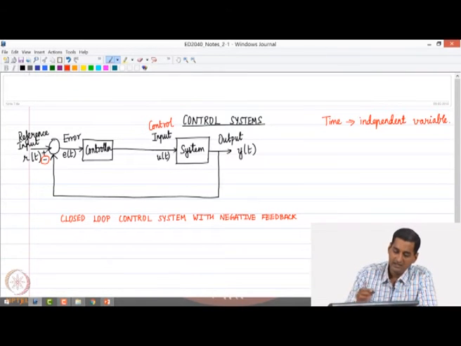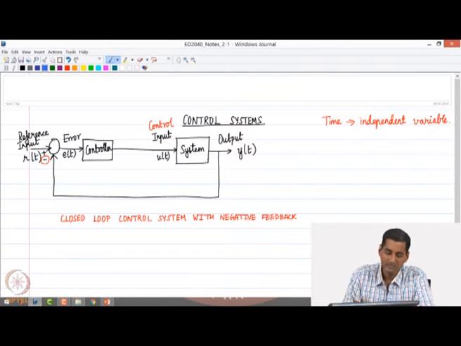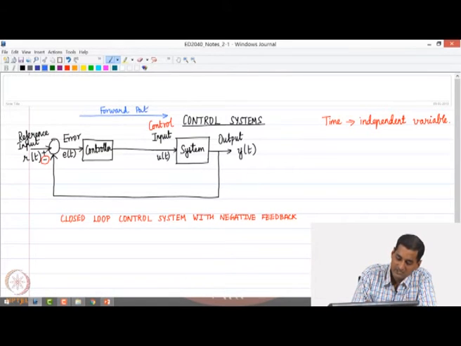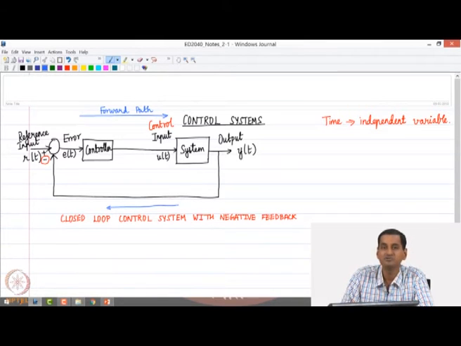Okay. Of course, there can be various other attributes that can be added to this basic closed loop structure, and that is something which we are going to essentially look at now. So, this path wherein we go from the controller to the system and then to the output is what is called a forward path, okay. And this path wherein we essentially give the measurement of the output back to the summing junction so that we can calculate the error which then goes to the controller is what is called a feedback path.